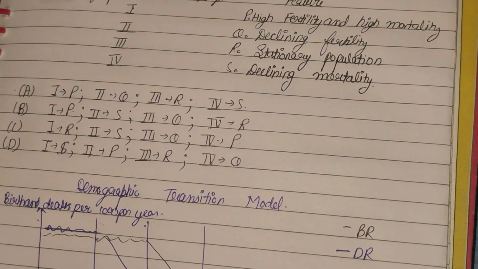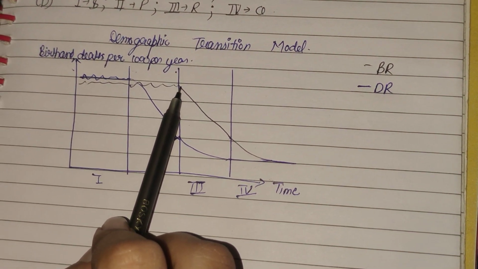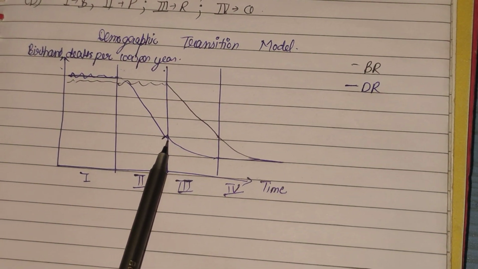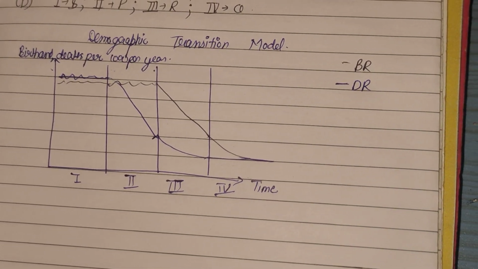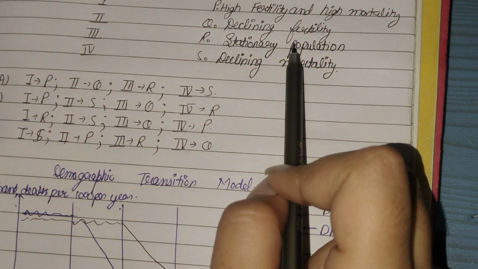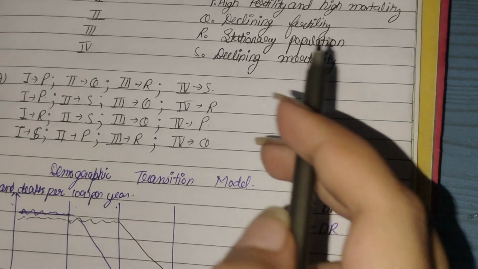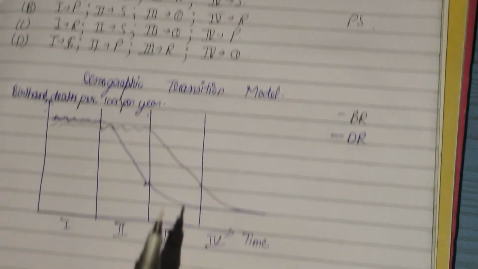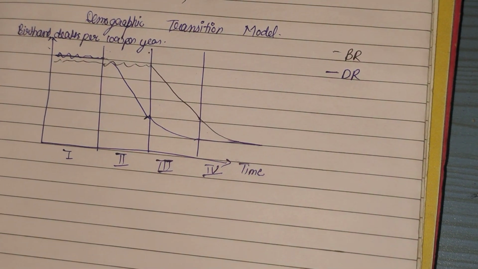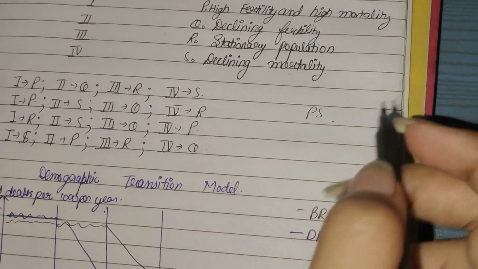Now in the second phase, our birth rate remains at its earlier level, but our death rate keeps on declining. That means fertility is constant but mortality is declining. So we can't have declining fertility in the second stage, but we have declining mortality in the second stage. So we have P, S as of now. Now for the third stage, we have seen that the birth rate also starts declining. Birth rate is related to fertility rate, so there is declining fertility, which is Q.